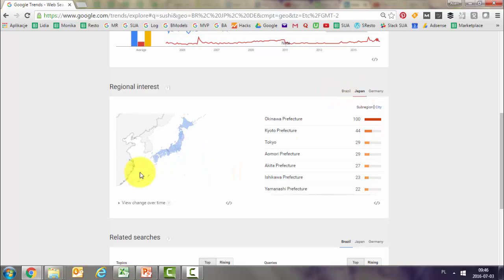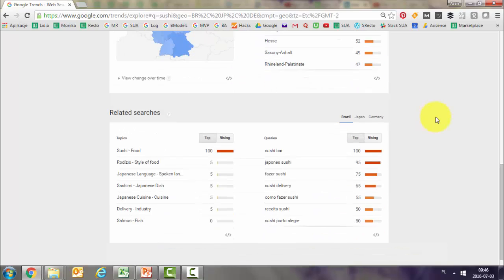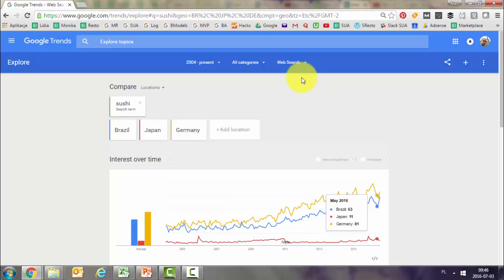For Japan, it is the small island of Okinawa, and then for Germany it would be Berlin, not surprisingly, because probably bigger cities are more cosmopolitan, whereas the provinces are a little bit more traditional, and then Bavaria is the strongest one. So this is the way you can use this tool.